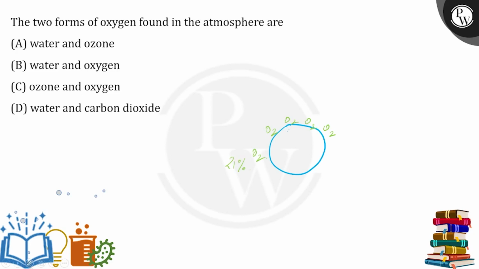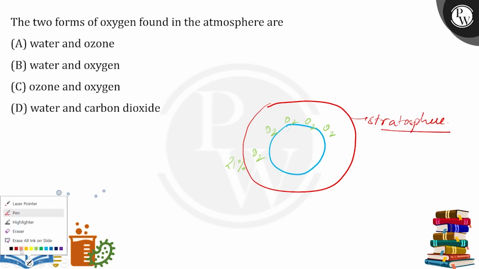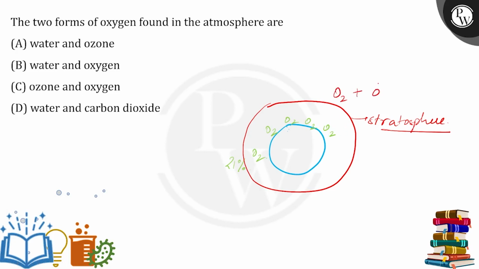Then, as you move above, I'm so sorry, in the stratosphere, as you move above, there's one layer of the atmosphere which is the stratosphere, and in this stratosphere you will find that oxygen will react with elemental oxygen to form another substance which is O3, and this O3 is nothing but ozone.